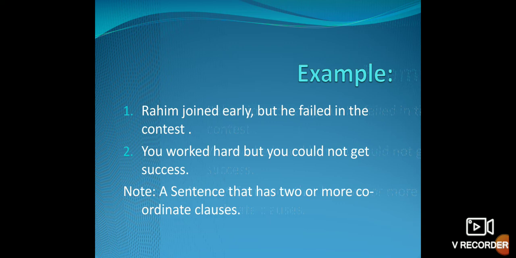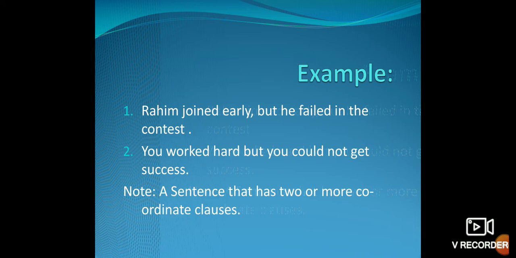The conjunctions to join the clauses in a compound sentence are and, but, yet, and so on. Such conjunctions are known as coordinating conjunctions.